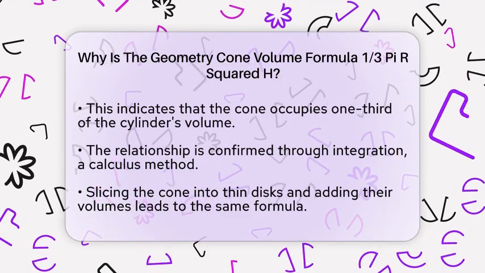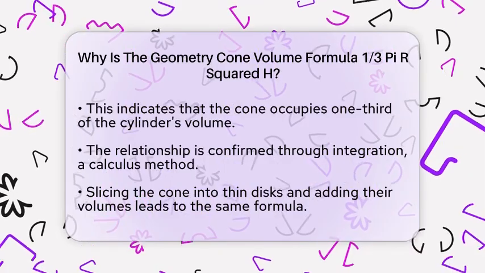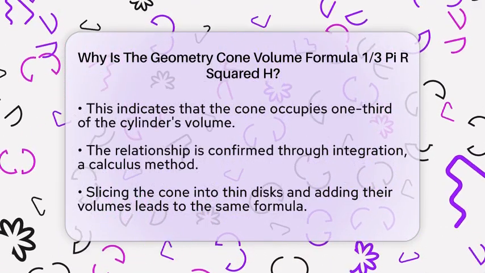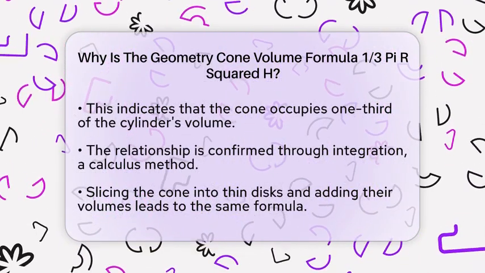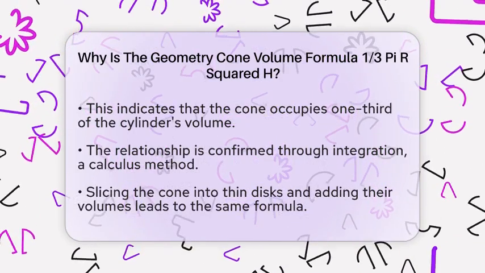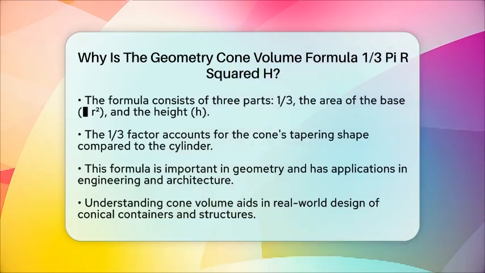So, when we look at the formula 1/3 times pi times the radius squared times the height, we see that the pi times the radius squared gives us the area of the circular base. The height represents how tall the cone is. The 1/3 factor accounts for the cone's tapering shape compared to the full cylinder.